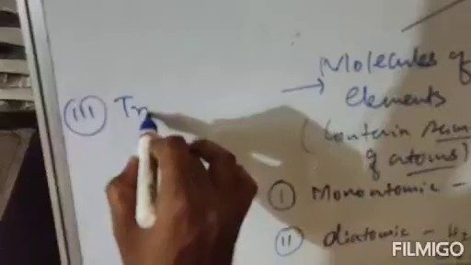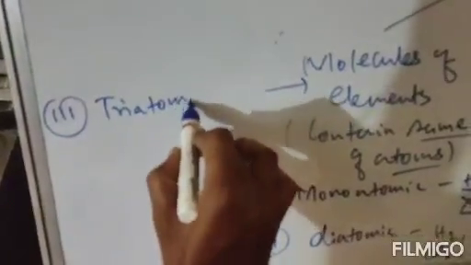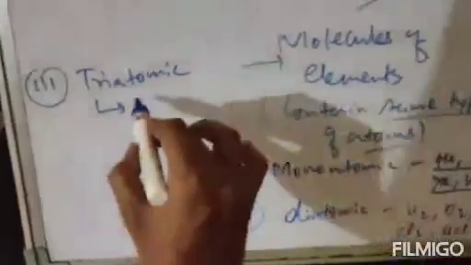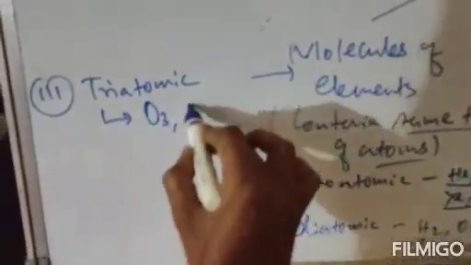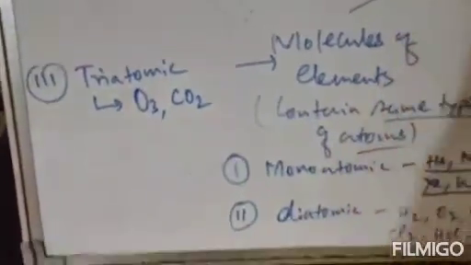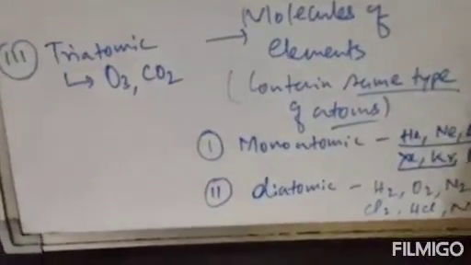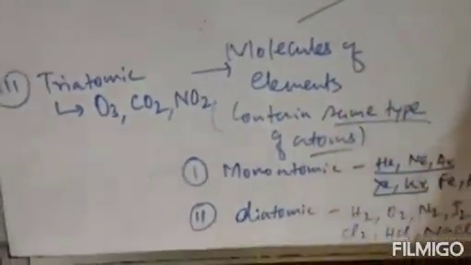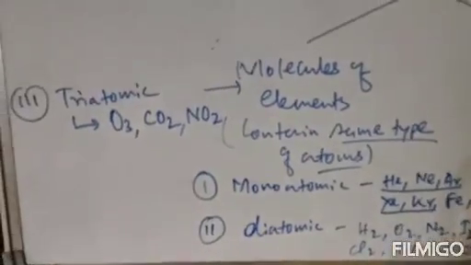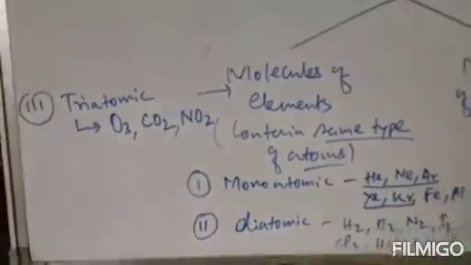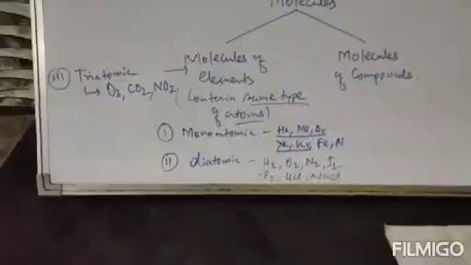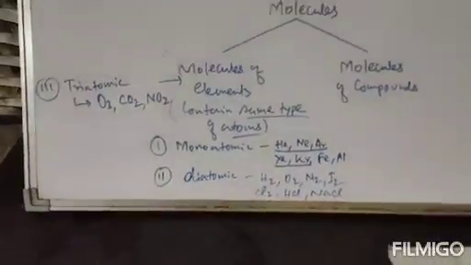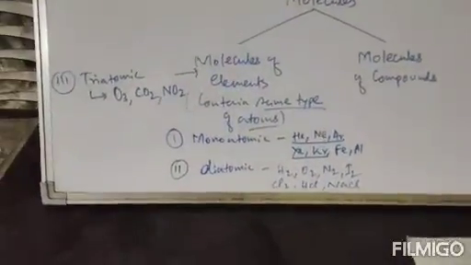Third type is the triatomic. That means three atoms are present. For example, O3, ozone, three atoms are present. Carbon dioxide, one carbon and two oxygen, total three atoms. Nitrogen dioxide, NO2, one nitrogen, two oxygen, total three atoms. So basically there are three types under molecules of elements: one is monoatomic, one is diatomic, and one is triatomic.